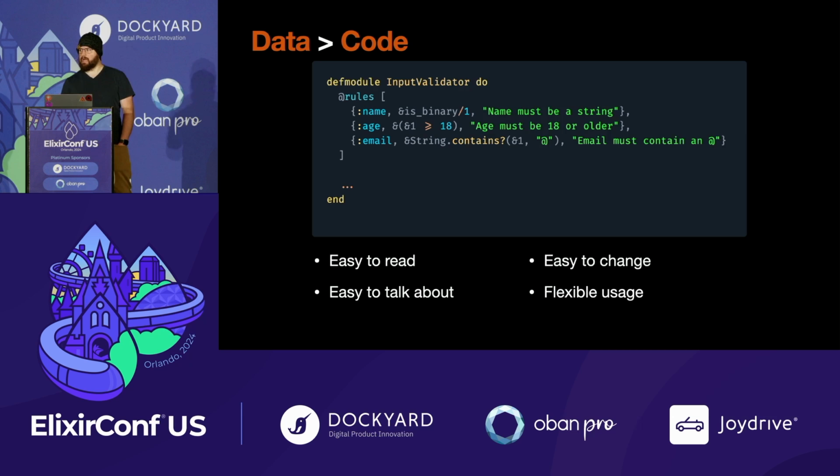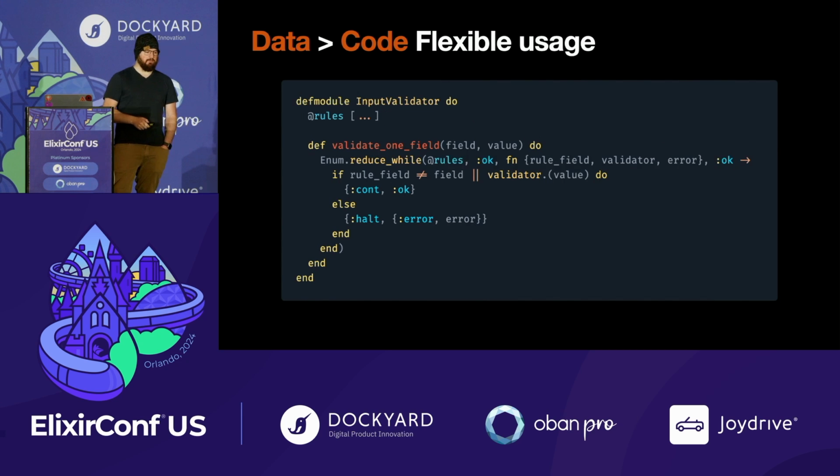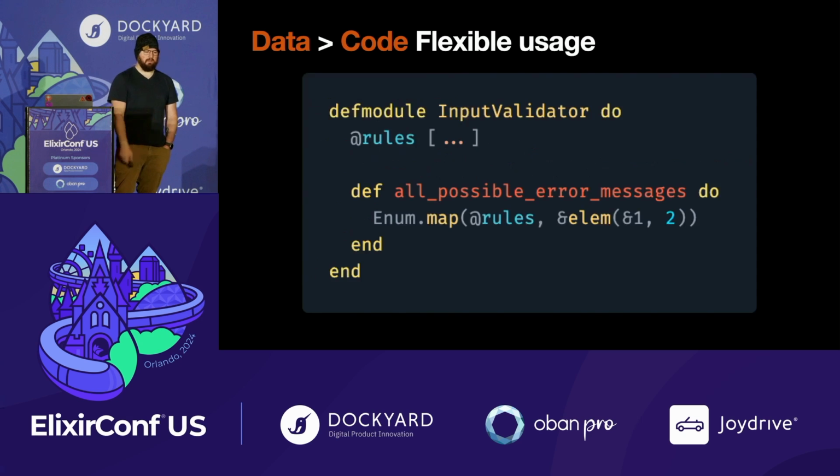And this is that angle of attack bit that I was talking about. So for example, I could add a function that says validate one field, right? Let's say I just want to check, is this value for name a valid name? And because I had lifted the field that was being validated as data, it wasn't just somewhere inside of a function, I was able to say, okay, we'll get all the validations for that field and just run those. I could also do things like, what are all of the possible error messages that could come from the validator? This could be useful for things like reporting or translations or displaying in the UI, like here's the requirements that you have.